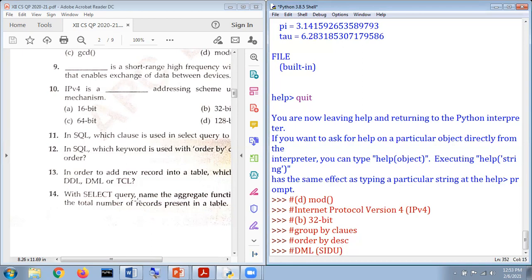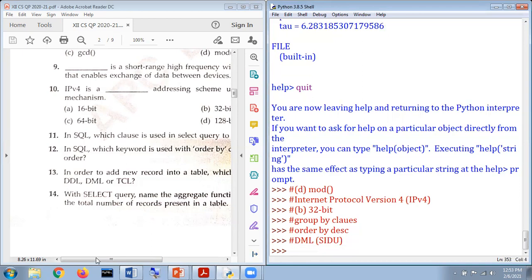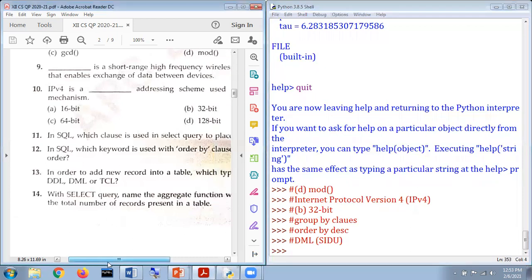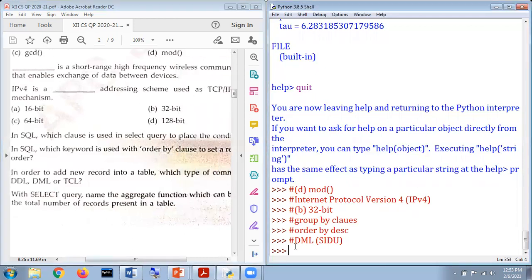Okay, next it says, my dear respected students, with a select query, name the aggregate function. When we talk about aggregate functions, we have different ones, for example max, min, count, average, and many more.